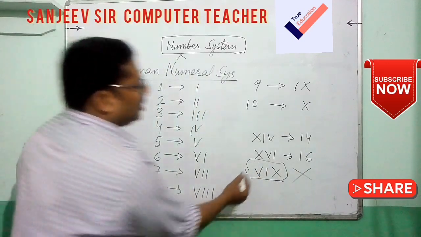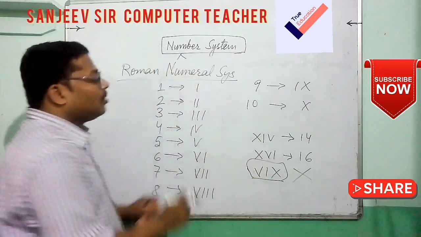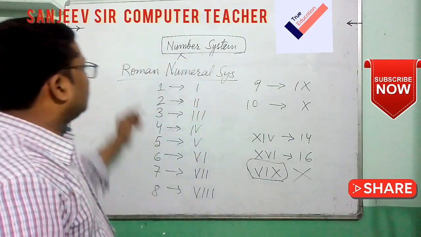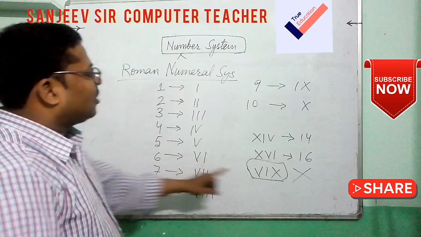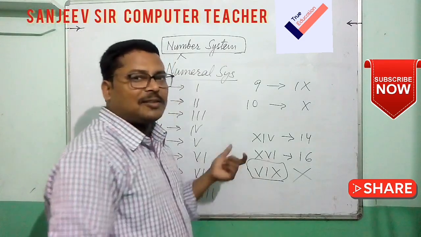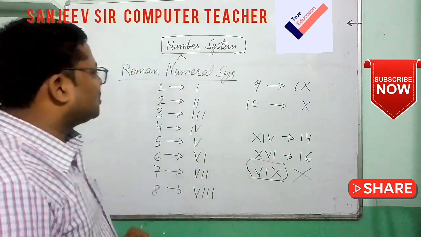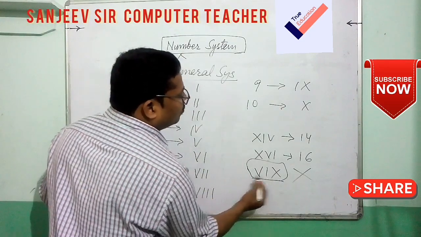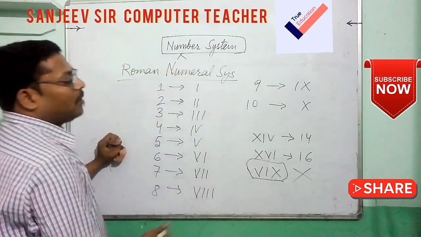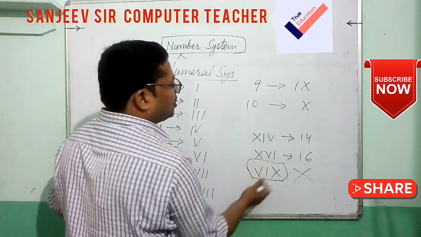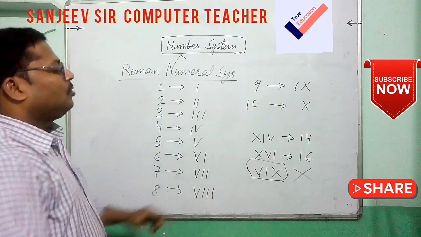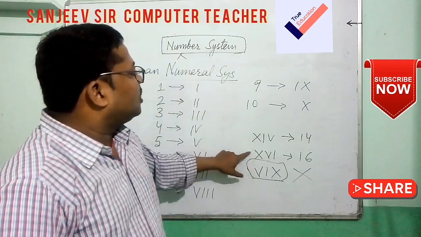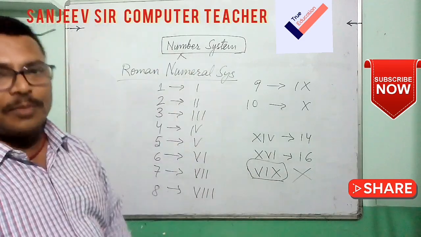So that means in the Roman number system there is no technique, only the order which we have to follow. We can say that according to position it is also known as a positional number system. But I want to contradict that, because there are no rules for placing the numbers and we cannot perform any arithmetical operation with this. Do you understand this one? So this is the overall Roman number system.